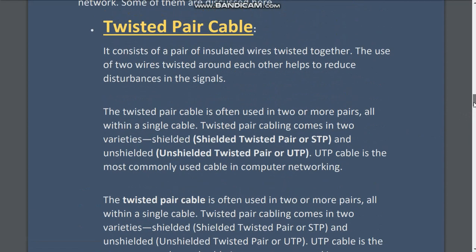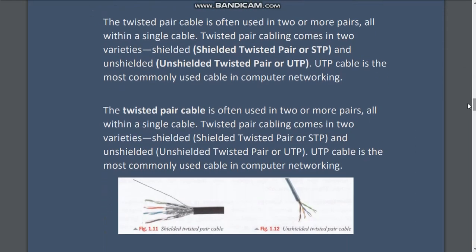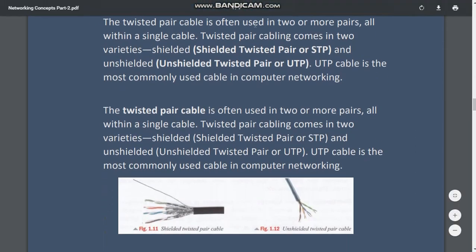Now let us see what is inside. It consists of a pair of insulated, that means made of plastic, insulated wires twisted together. The use of two wires twisted around each other helps to reduce disturbances in the signals. The twisted pair cable is often used in two or more pairs, all within a single cable.